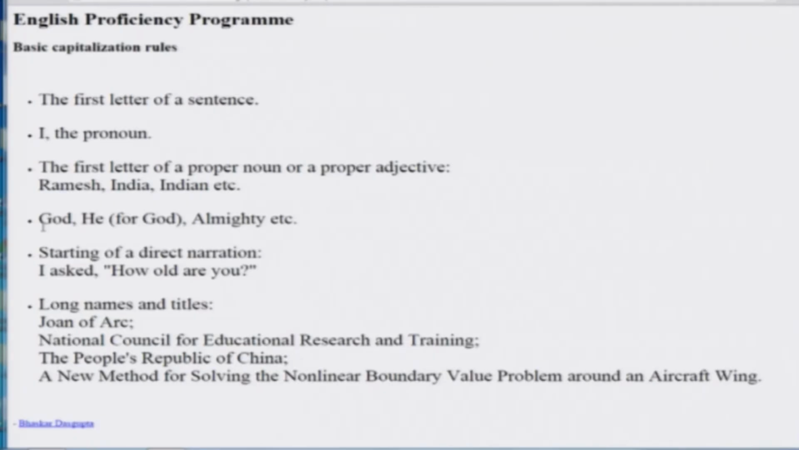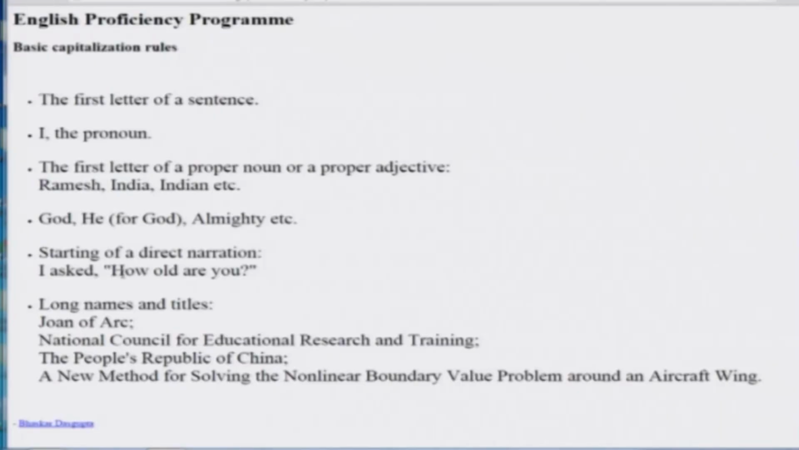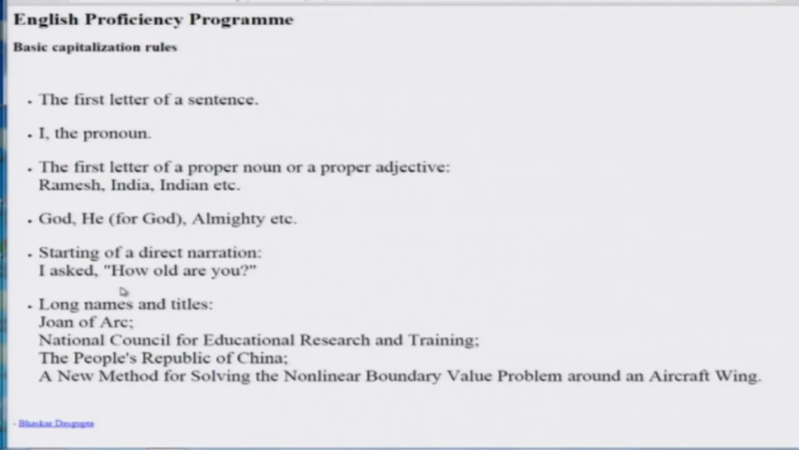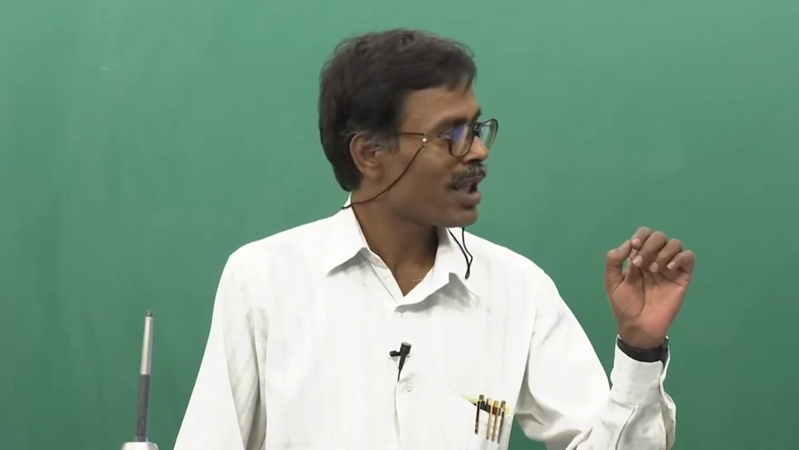And when you report something in direct speech, you report somebody's speech as it is, okay. Then the first letter of that direct speech is capital. I asked, "How old are you?" If I had said, I asked how old he was, then everything after this would be small letters. In that case, this inverted comma would not come. So the moment you start a piece of speech directly with an inverted comma, the first letter will be capital.